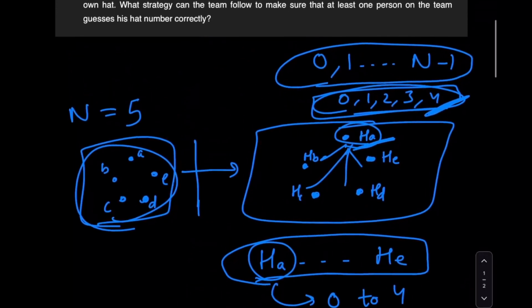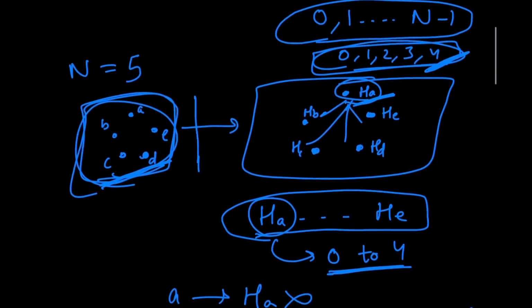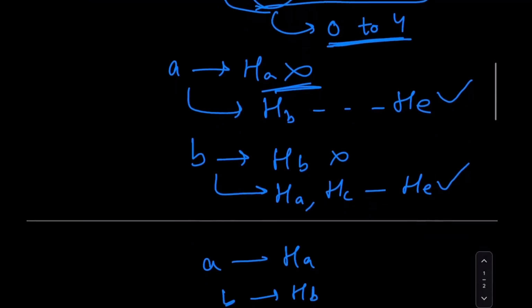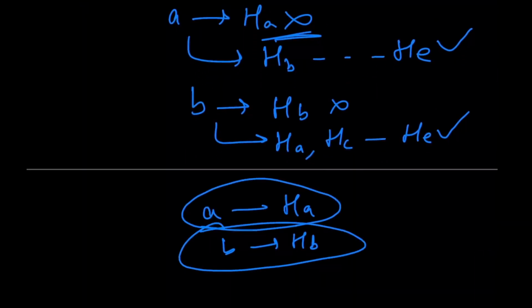To achieve this goal, we have to think of a strategy that each of the N people agree upon and follow before they enter the room and the hats are assigned. So this is what we have to come up with: a strategy which ensures that once they enter the room and have been assigned their hats, at least one of them guesses their own hat number correctly.